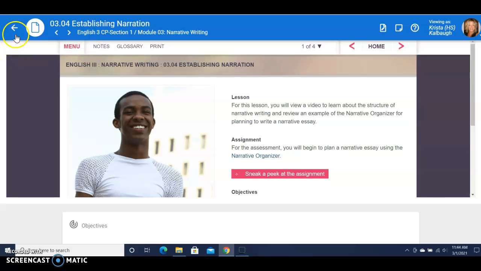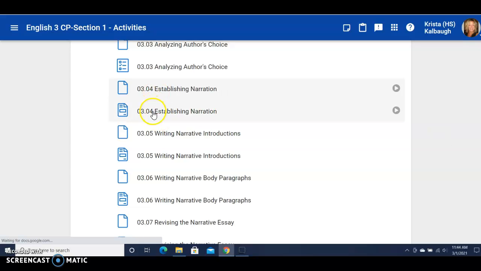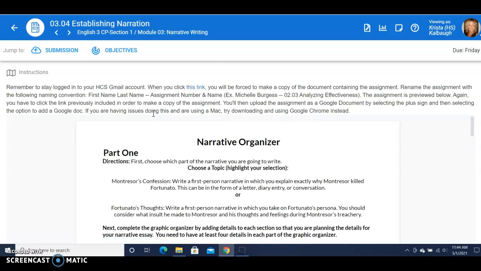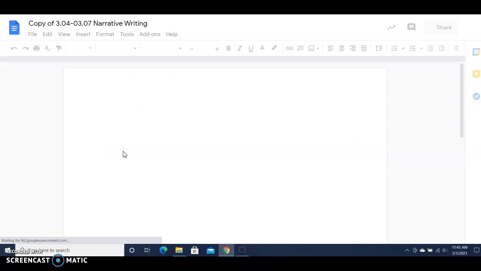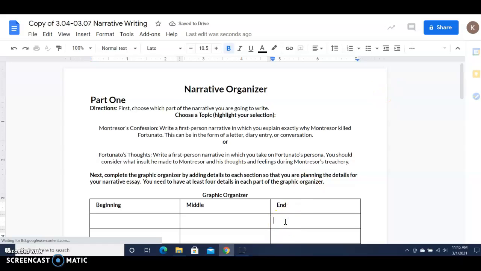All right? But your actual assignment, and I know this might be a little confusing, is you need to go to the submission page for 3.04, and I will link this in other places because I don't want you to get through the whole assignment and then do the wrong assignment. All right. You've seen these before, so you need to make sure that you're in your school Gmail account. All right. And you're going to click the link, make a copy. All right. And then here is your copy that you should be able to type right on without any issue.